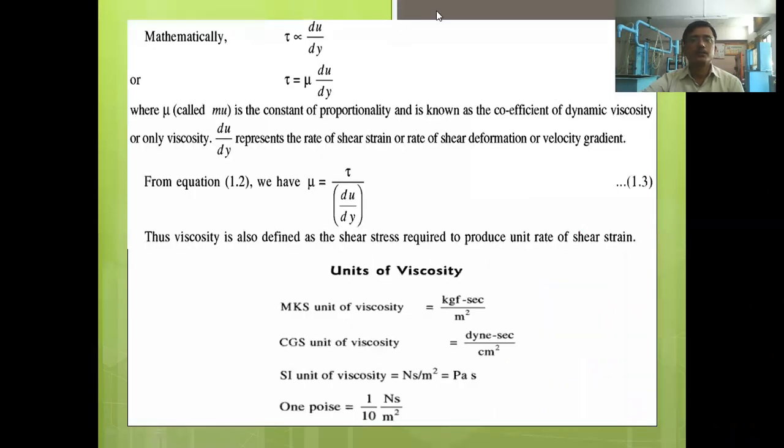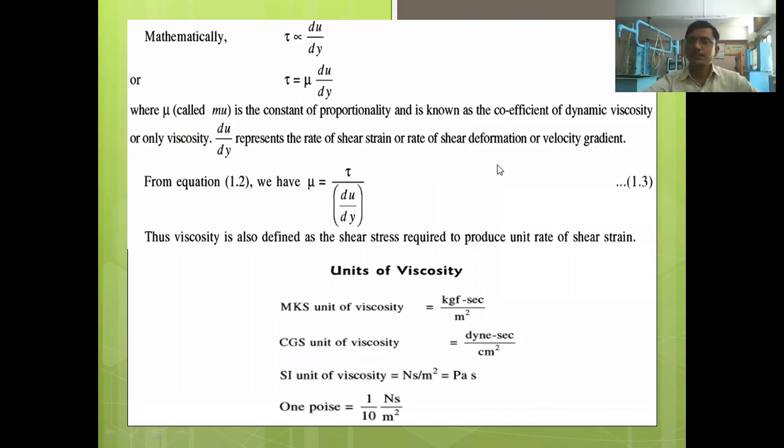See here, it is explained: tau is directly proportional to du by dy, and tau is equal to mu into du by dy, where mu is the constant of proportionality, known as the coefficient of dynamic viscosity or simply viscosity. Du by dy represents the rate of shear strain, or rate of shear deformation, or velocity gradient.